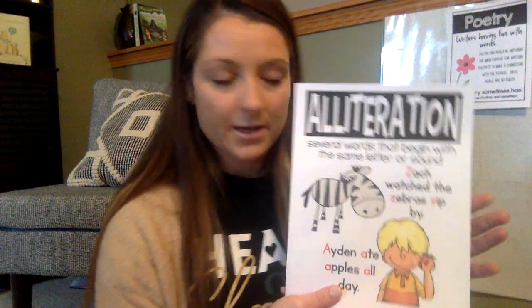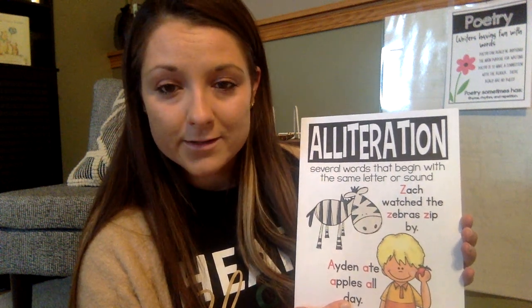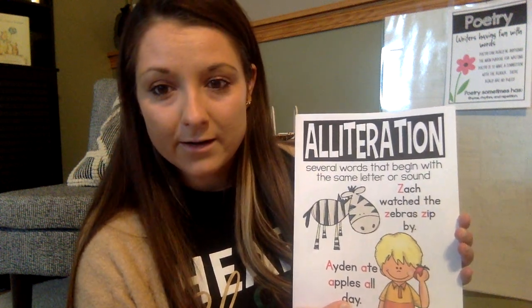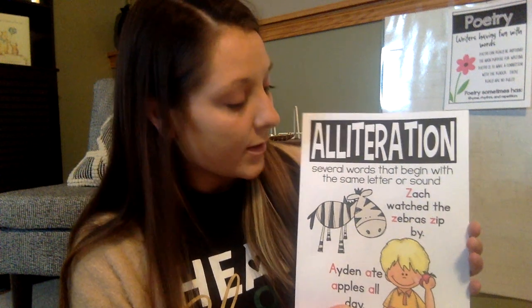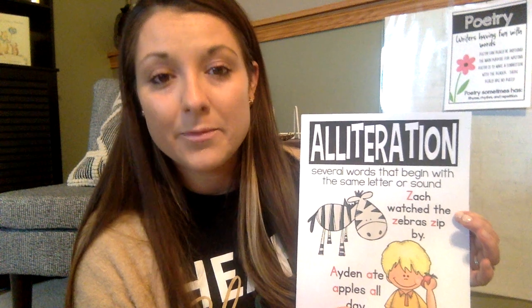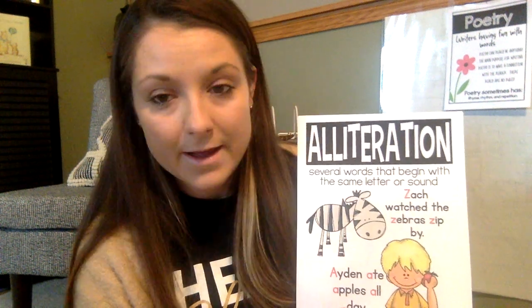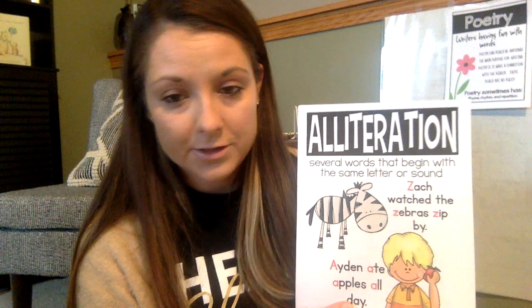Make sure you can see it. And alliteration is several words that begin with the same letter or sound. For example, Zach watched the zebras zip by. A few of those words start with the letter Z, so they have the same sound. Zach watched the zebras zip by. So that's an example of alliteration.